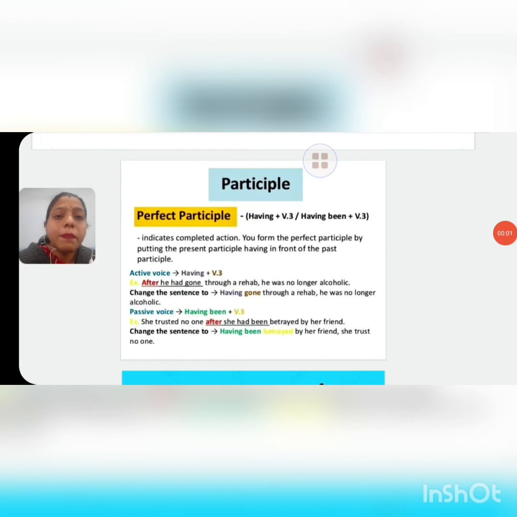See children, in passive voice sentences we use the perfect participle like this. First we will use the present participle having, then just after that we use been, then the past participle. See the example here. She trusted no one after she had been betrayed by her friend. In this example, children, we used having and been in place of after she had. So having been betrayed by her friend, she trusts no one. So this is the perfect participle.